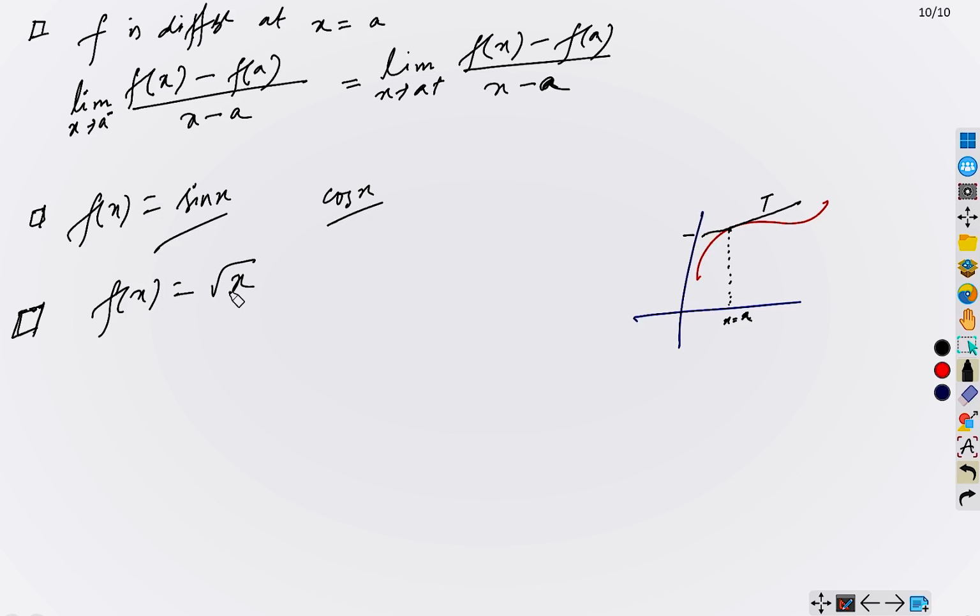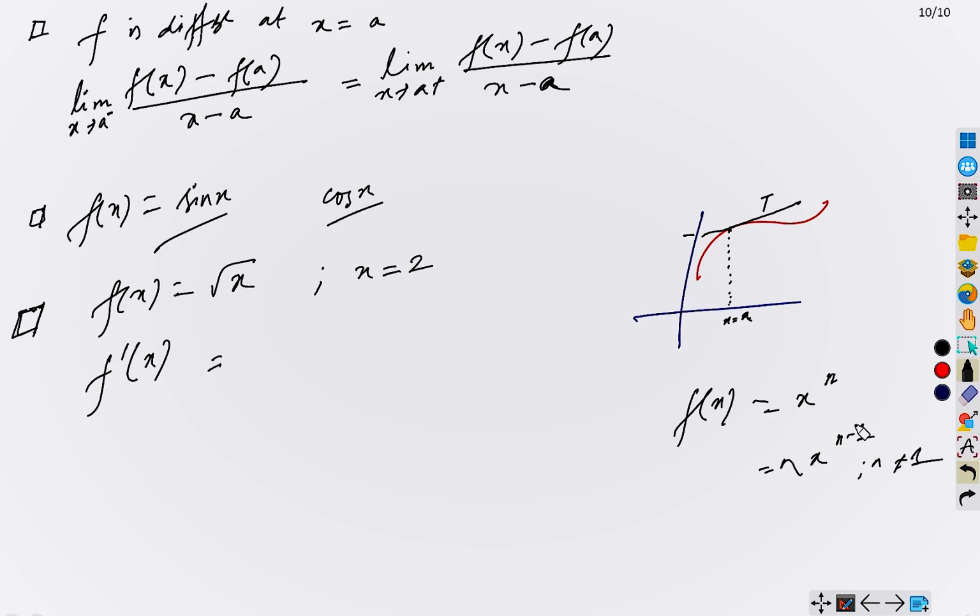So f(x) equal to square root of x, and you have to determine the slope of this curve at x equals 2, say. Then how are we going to do it? We will just evaluate the differentiation at x equal to 2. Now I think you know the formula of differentiation when f(x) equals x^n, right? The formula is n x^(n-1), provided n is not equal to 1. Since here n equals half, it is x to the power half, right?